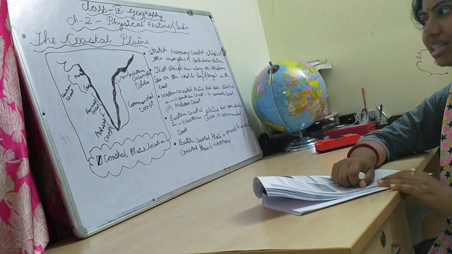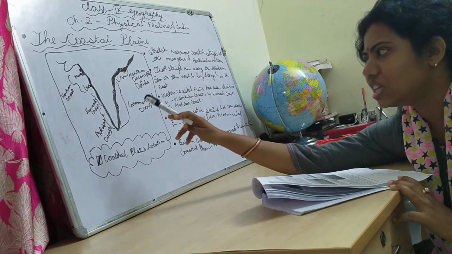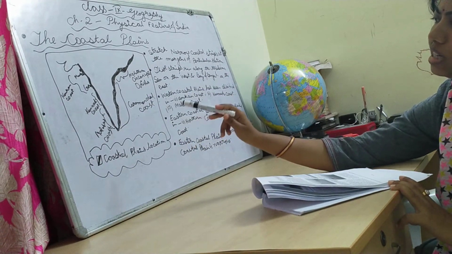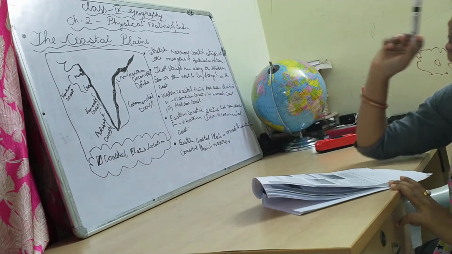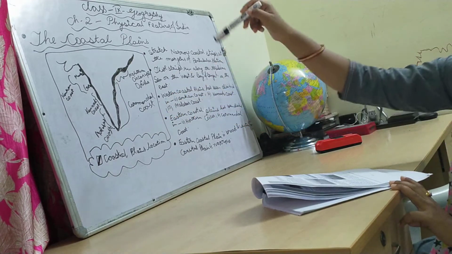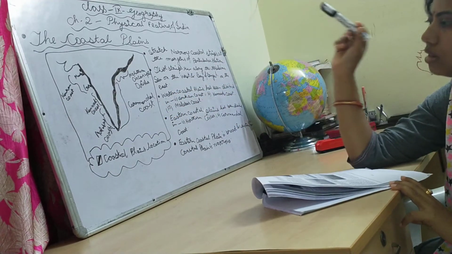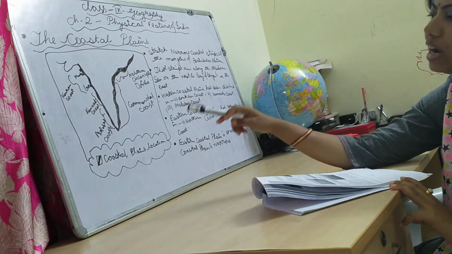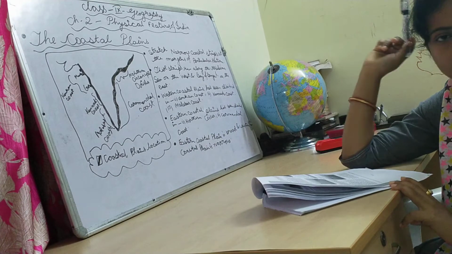The last portion, the Kerala portion up to the tip of India, the tip meaning the last point of the peninsular plateau, is called the Malabar coast.